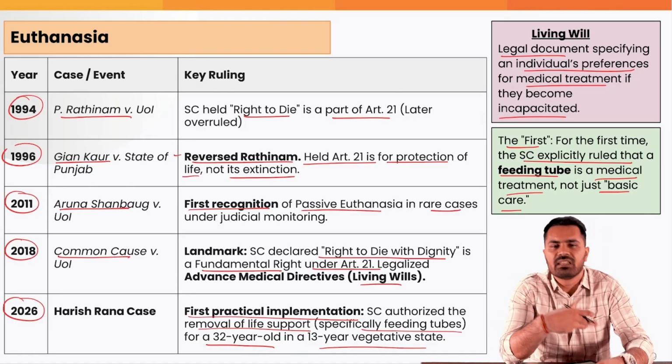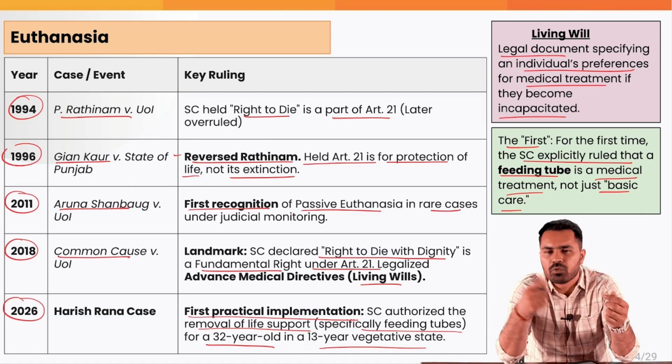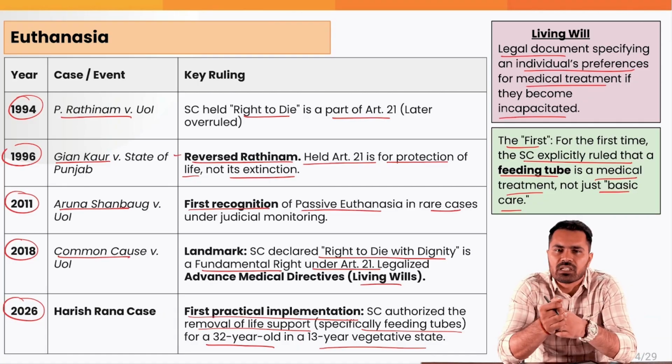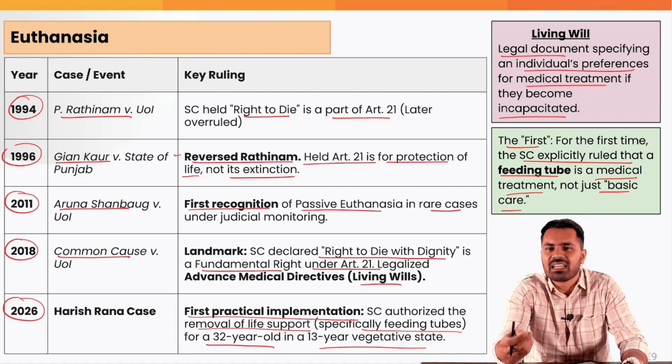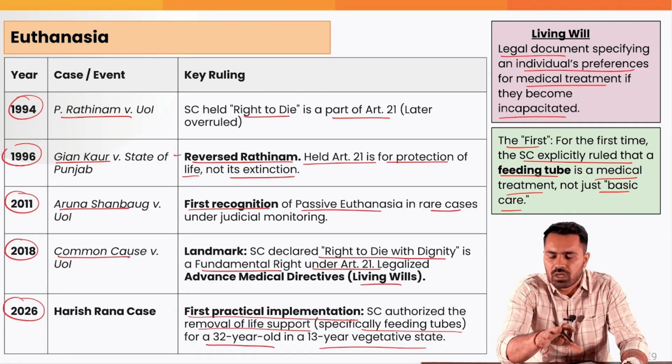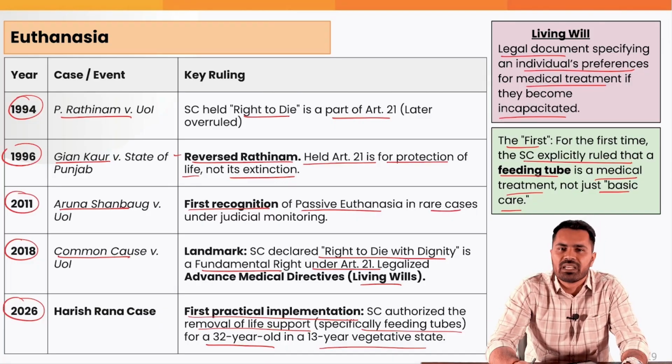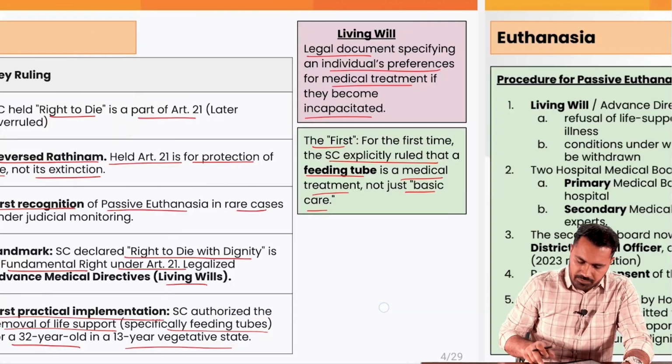So in this case, what the Supreme Court said is, basically you remove the feeding tube. After some time, slowly Harish Rana will undergo passive euthanasia. So we will not be injecting any drug into him to let him die, but we will just remove the feeding tube or medical support. Clear?